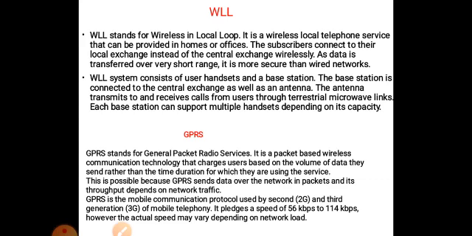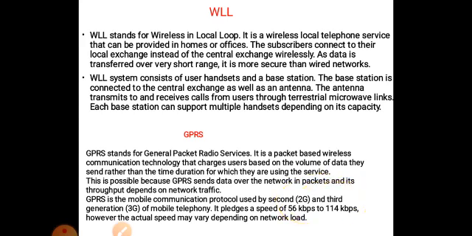Already we studied bandwidth, the maximum amount of data that can be transferred. GPRS is a mobile communication protocol used in 2G, 3G, that is second generation, third generation. Data transferring speed is 56 kilobits per second.